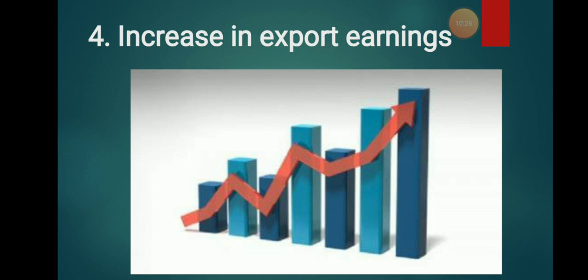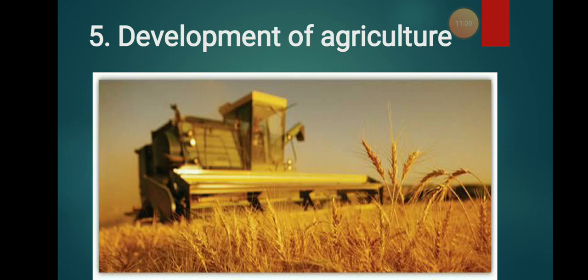We didn't have machinery. When industries came, when new technology came, what happened? There was change in the structure. When there was change in the structure, what happened? There was increase in the people wanting new things. At the same point of time, there was increase in the export of things. When there was increase in the export, when you sell more things to any other country, you got more money in return. So this is known as increase in export earnings, where you earn more and more money with the help of exports.